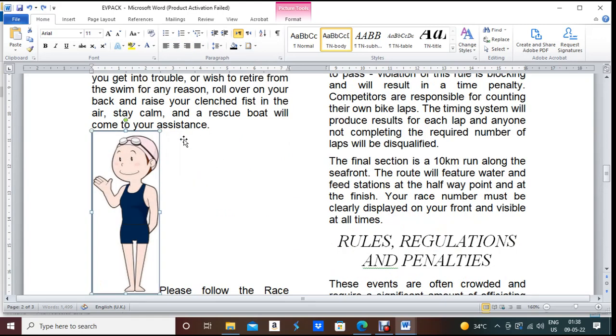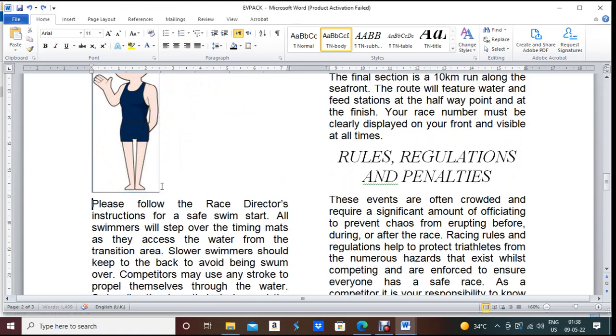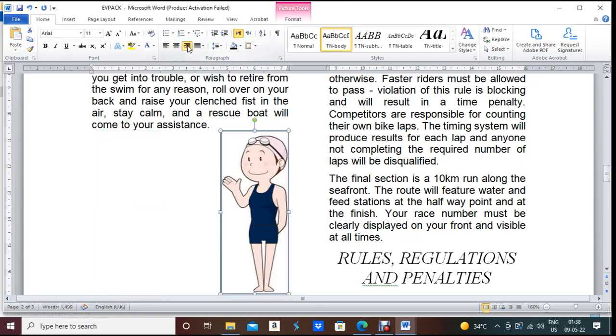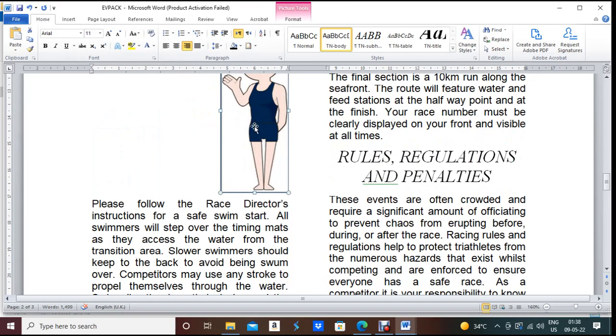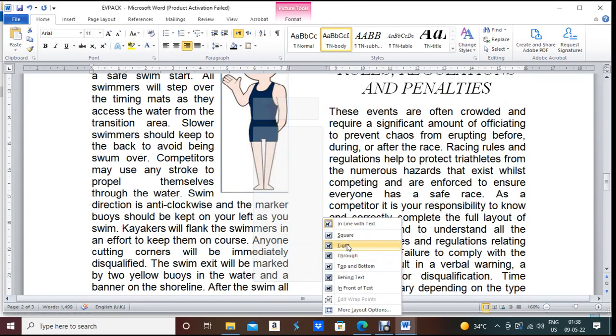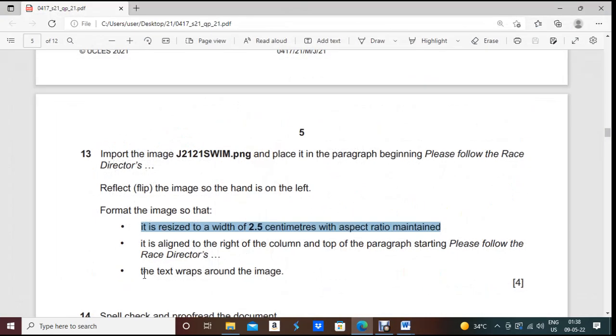You can also do it this way, or just press down on this paragraph, select the picture, make it right side, then it will be right aligned, and right click over this one and wrap text, it should be tight. Now see what they mention, it is aligned to the right of the column and top of the paragraph starting, please follow the raised directors.